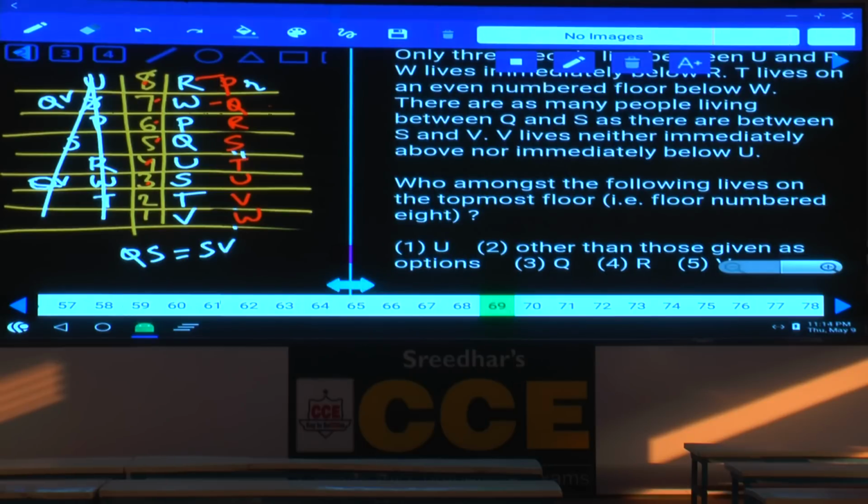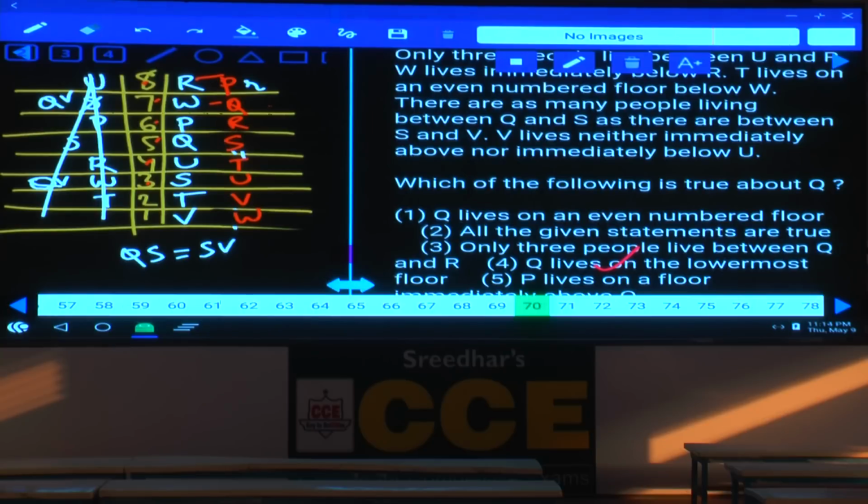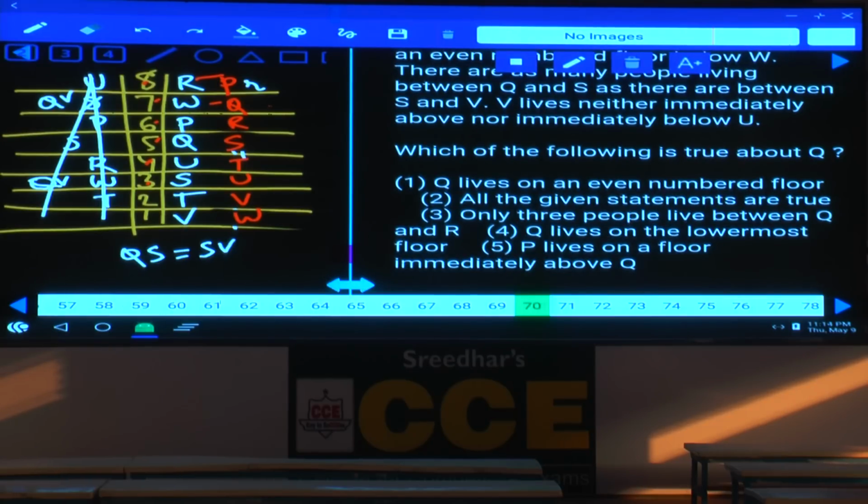Then 69: who among the following lives on the topmost floor? That is R, choice 4. Then 70: which of the following is true about Q? The first one, Q lives on an even number floor, that is false. Choice 3, 3 people between Q and R, that is again false. Q lives on the lowermost floor, that is false. P lives on a floor immediately above Q, definitely true, choice 5. Now this is about question numbers 66 to 70.